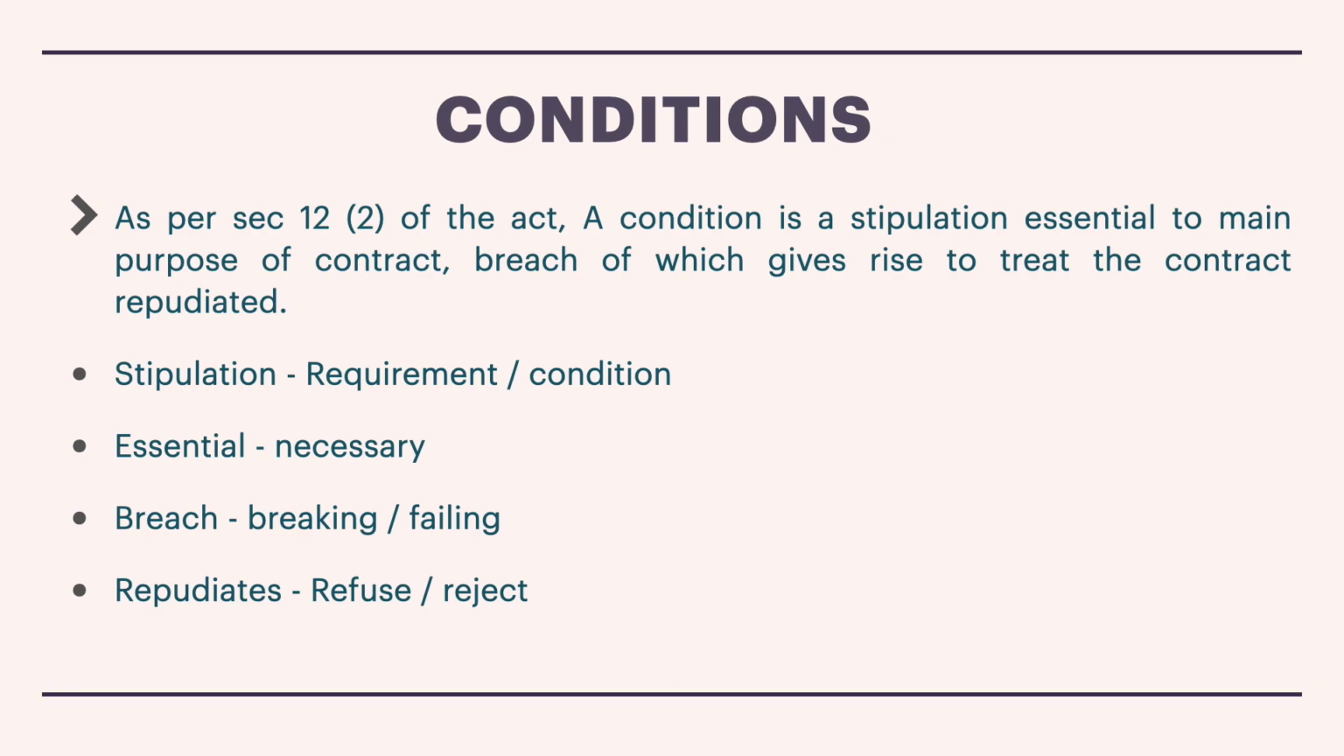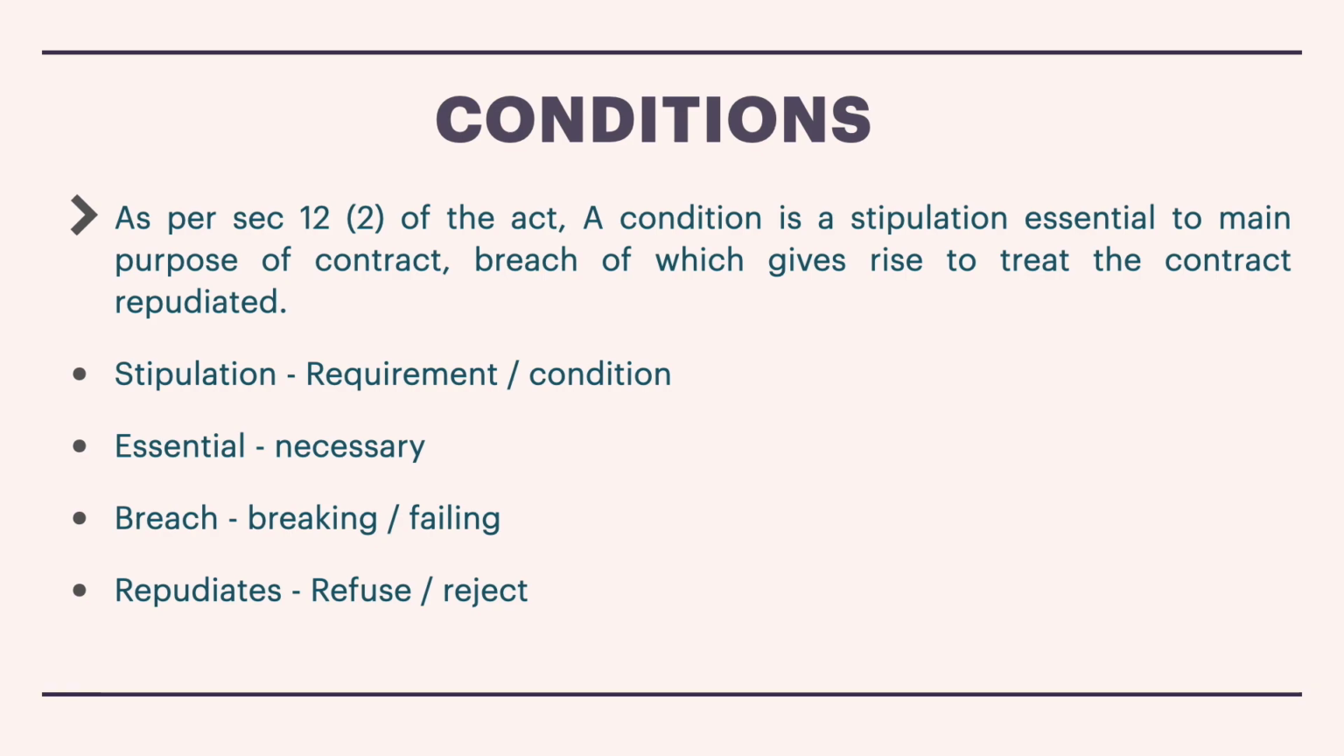Next, essential to the main purpose of the contract. That is the necessity of the goods to be performed. For whatever purpose the goods are manufactured, that necessity they must be able to fulfill. Is that clear? If the air conditioner is not able to cool down or is not able to work for the purpose it has been manufactured, then the necessity is missing from the goods.